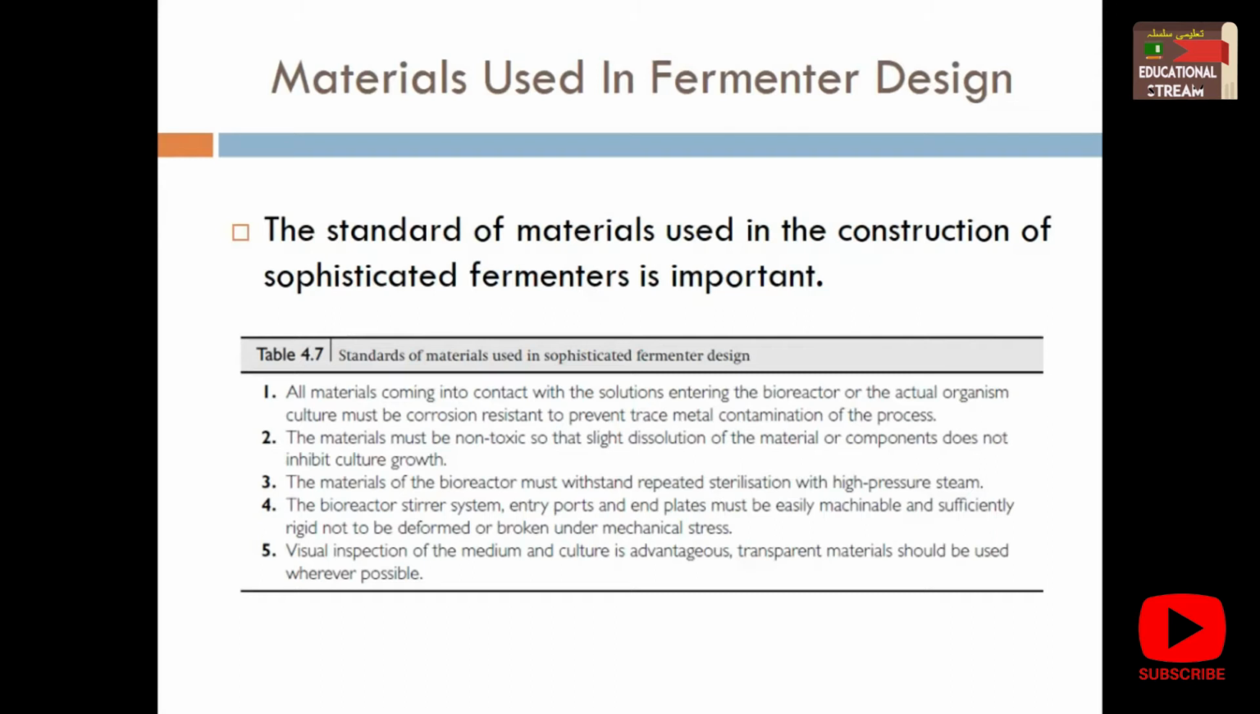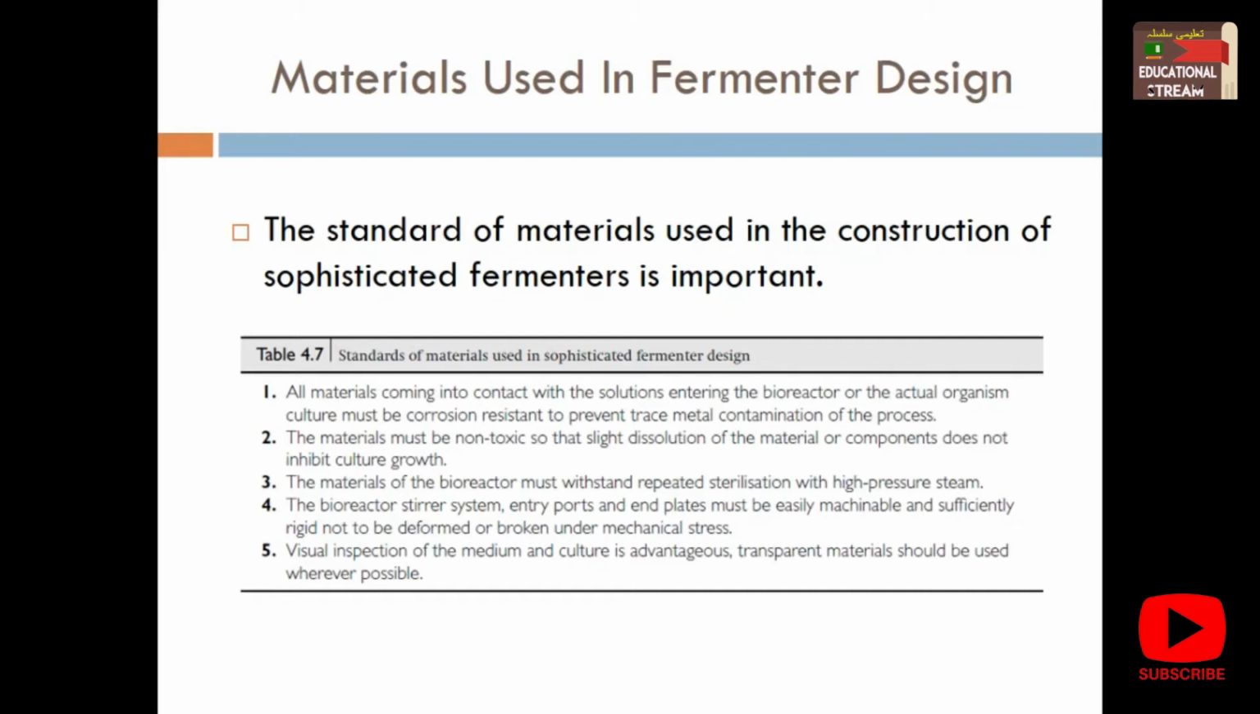But if a transparent material can't be used, then we have to opt for some opaque material through which we can't see what is happening inside. But wherever and whenever possible, the material for designing a fermenter tries to be transparent. If it is not possible, then we have to opt for some opaque material as well. So these are some standards of the materials which are used in fermenter designing.